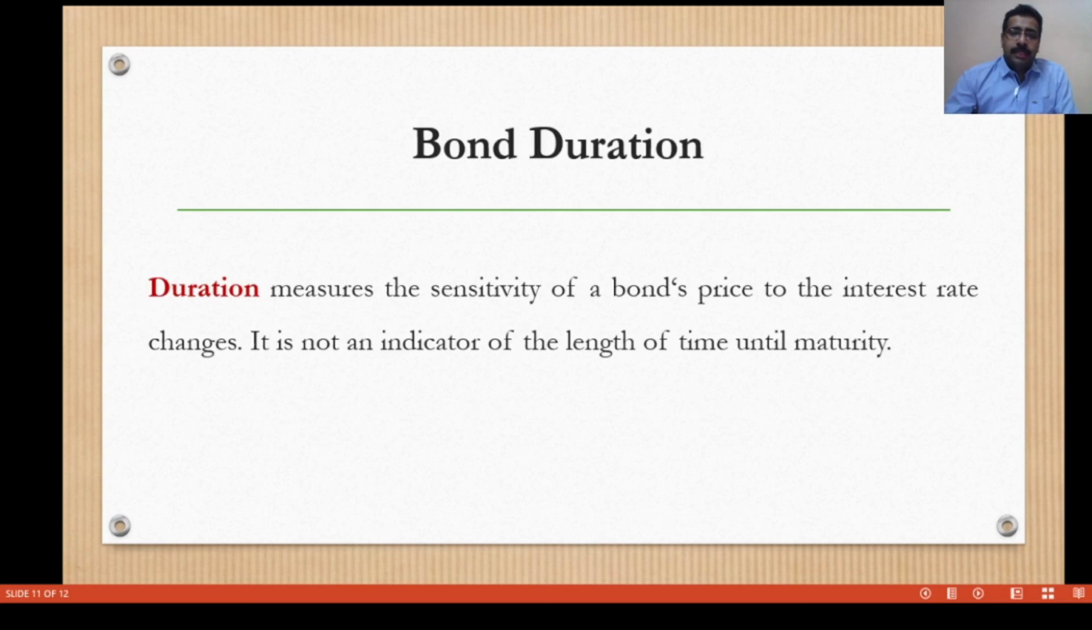Bond duration. Bond duration measures the sensitivity of the bond price, that is, it measures the volatility of the bond price in relation to the interest rate. It is not an indicator of the length of time until maturity. That is bond duration. These are the important terms used in bond valuation.